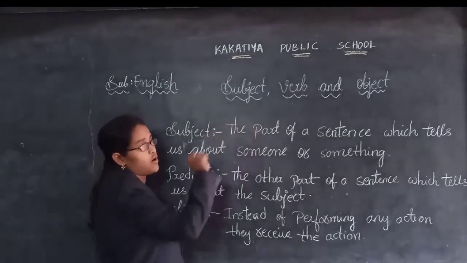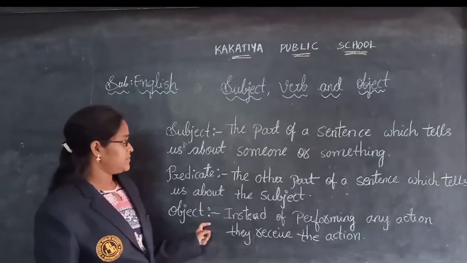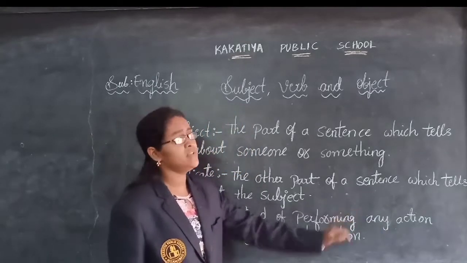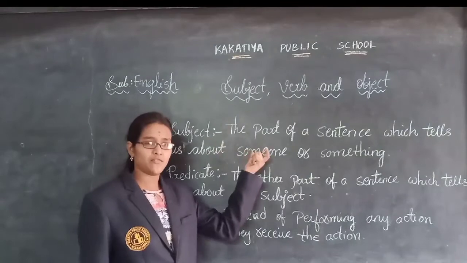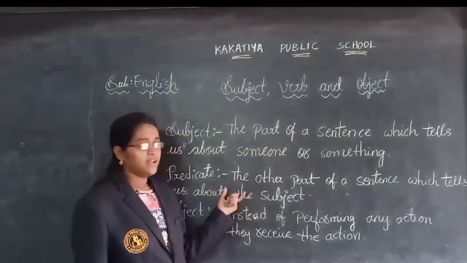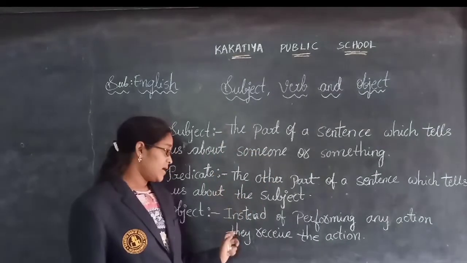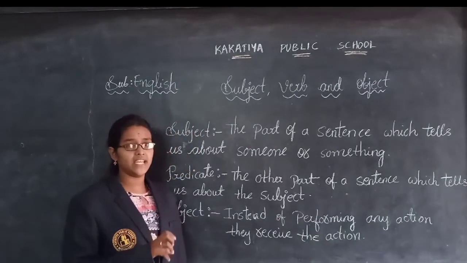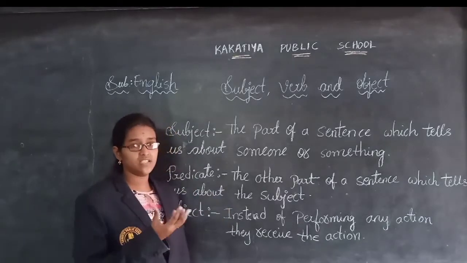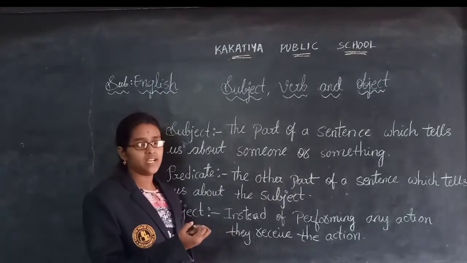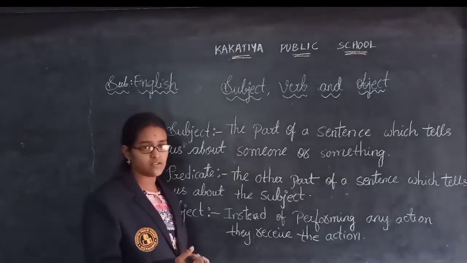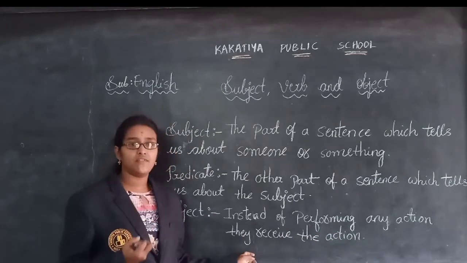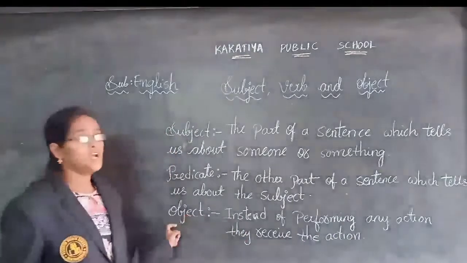Predicate. Next we will see what the object is. Object is nothing but, instead of performing any action, it receives the action. In the subject they perform an action, and in the predicate also they perform an action. But coming to the object, instead of performing any action, they receive the action from the subject or from the verb. So instead of performing any action, they receive the action from the verb. That is nothing but the object.